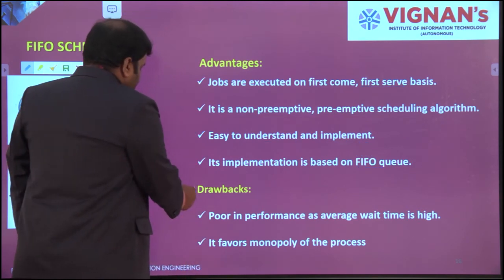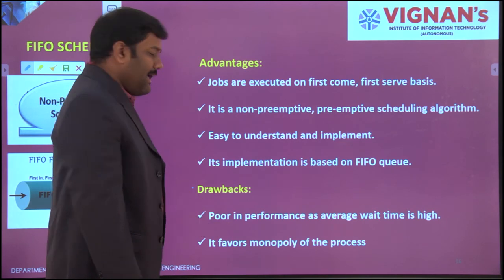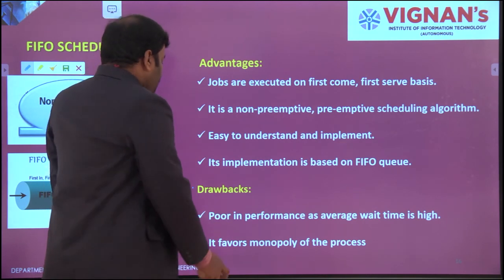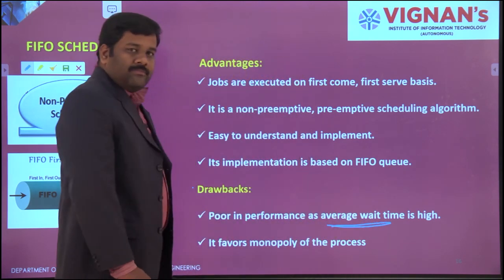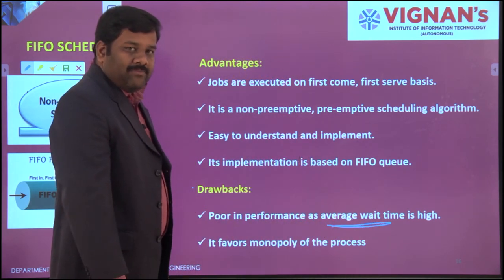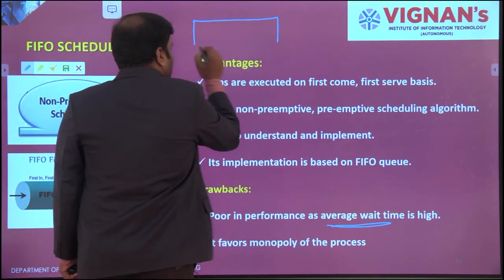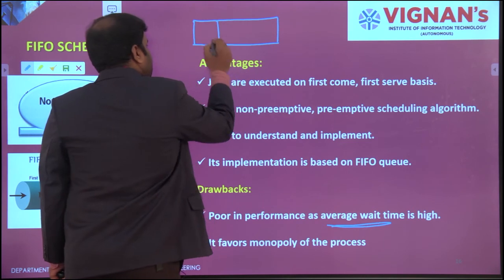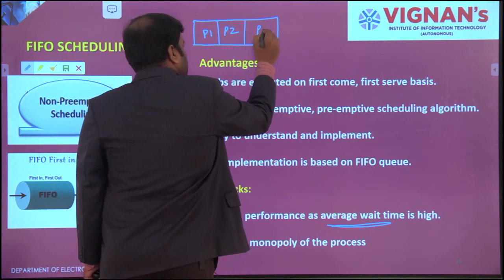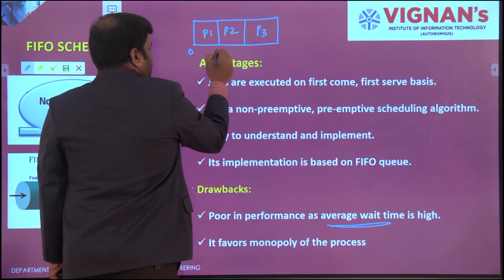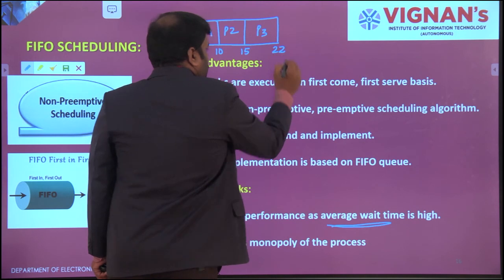Next, what are the drawbacks? Why do we need to go for other scheduling algorithms? Why not this one? Average waiting time is too high. How much is the average waiting time? As we already calculated, the first is P1, next P2, next P3, with values 0, 10, 15 and 22.